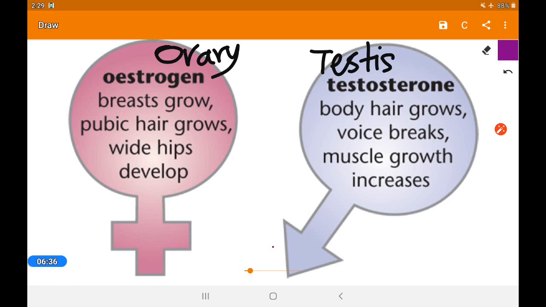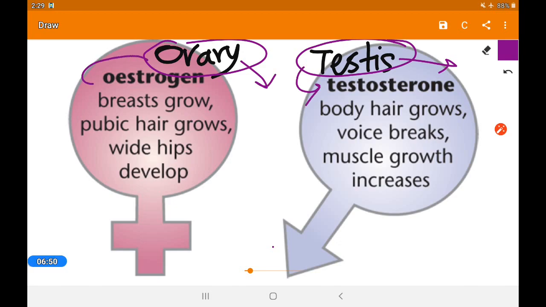Testes and ovary both play the role of an endocrine gland. You know that testes and ovary secrete gametes, the sperm and ovum. Other than that, they also secrete hormones. Look here, the ovary secretes two hormones, estrogen and progesterone, and in male there is only one hormone, that is testosterone.